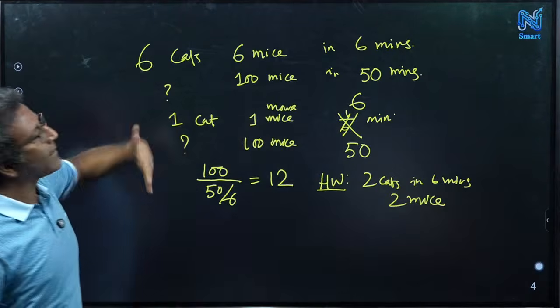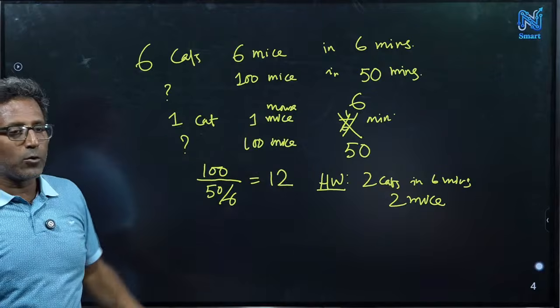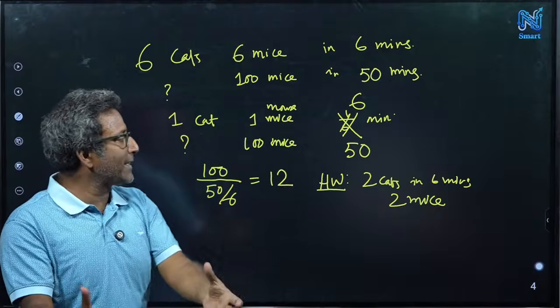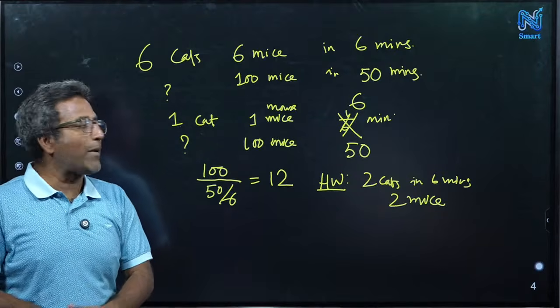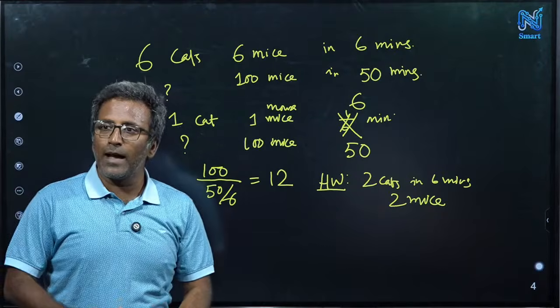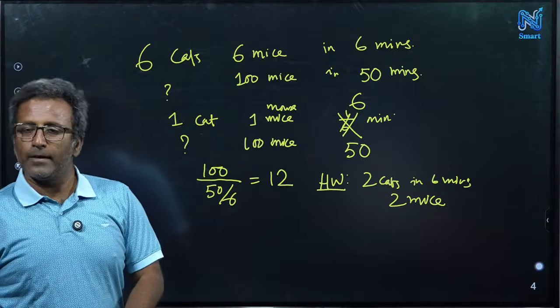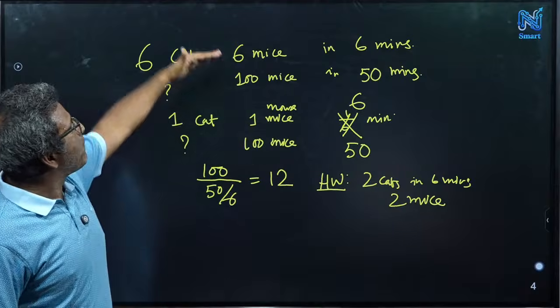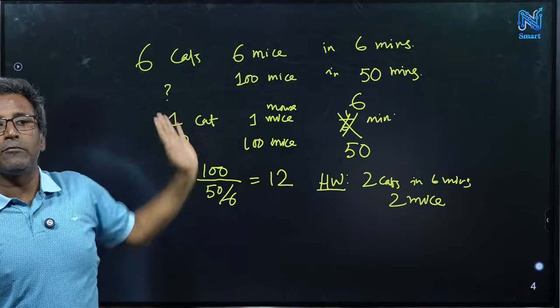That's why 6 cats capture 6 mice in 6 minutes. So there are 2 cats, they are working together. After 6 minutes, they can capture 2 mice. Or maybe after 3 minutes, they capture 1 mouse, and the next 3 minutes, they capture another mouse. In that way, it can also be interpreted. Now under this interpretation, if you try to solve this problem, you will get a different answer.